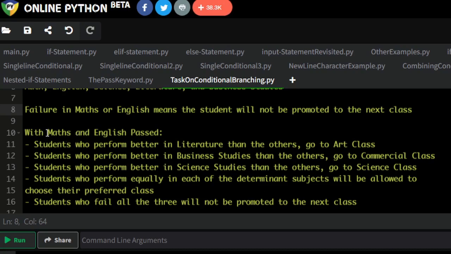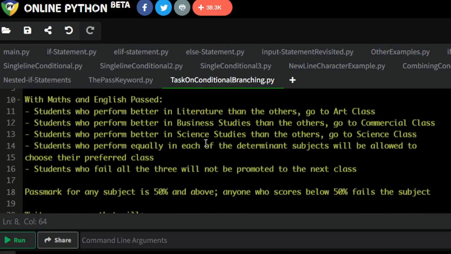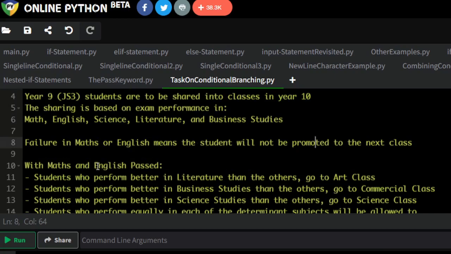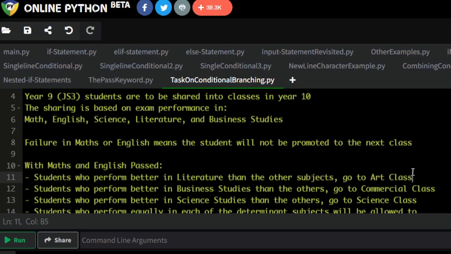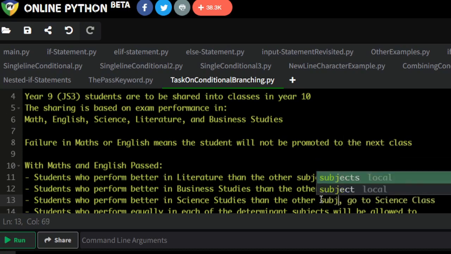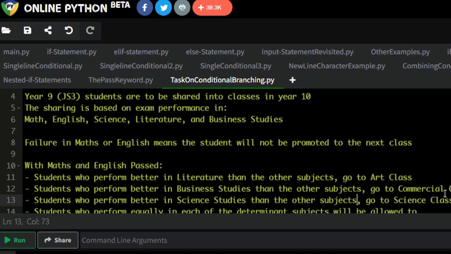Okay, so it says failure in maths or English means the student will not be promoted. Then students who perform better in literature than the other subjects go to art class. If you perform better in business studies than the other subjects, to make it clear, go to commercial class. And the student who performs better in science studies than other subjects, go to science class.